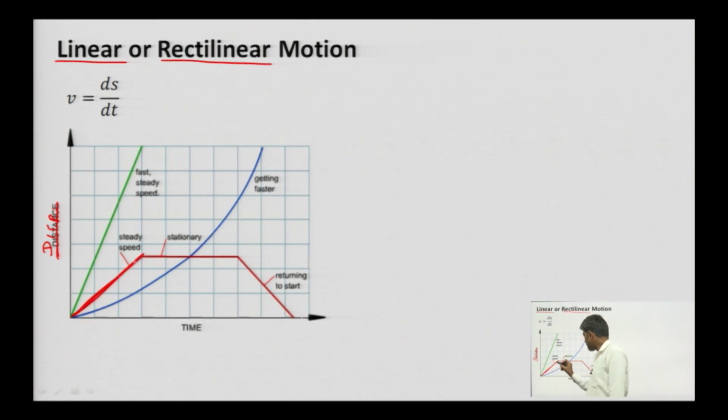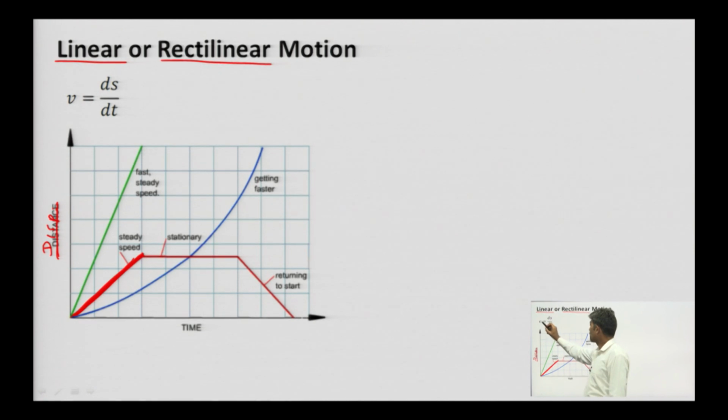If after plotting we find this graph, then what does it mean? It means that the particle is moving with constant velocity. Why constant velocity?